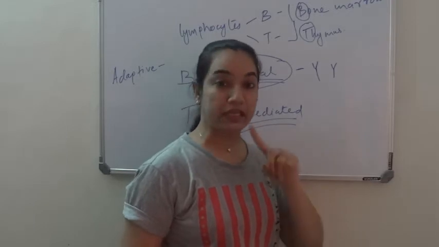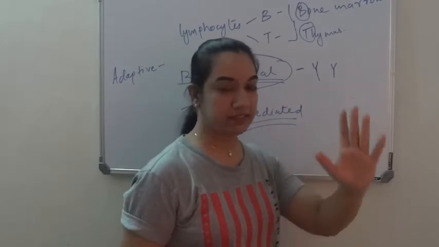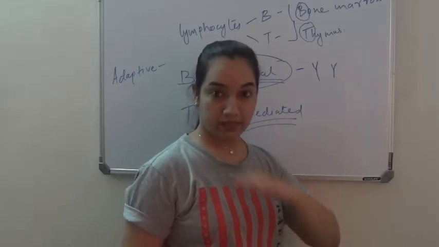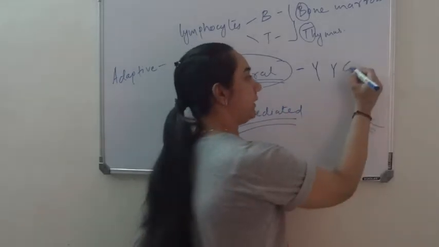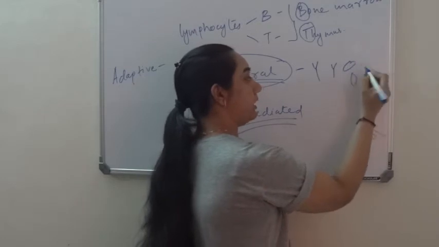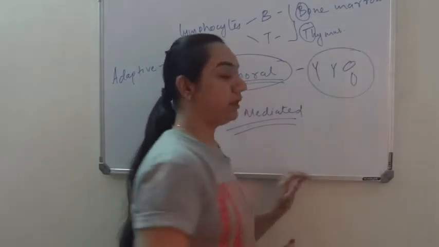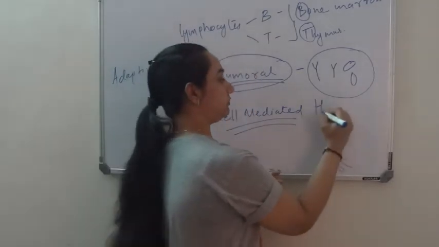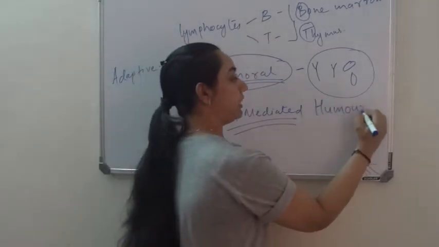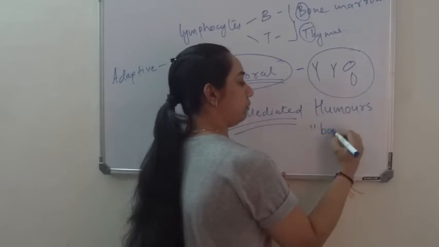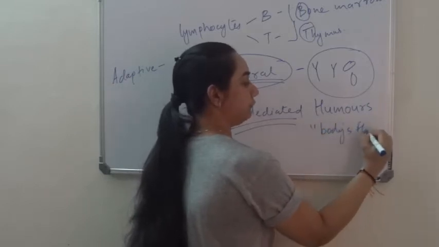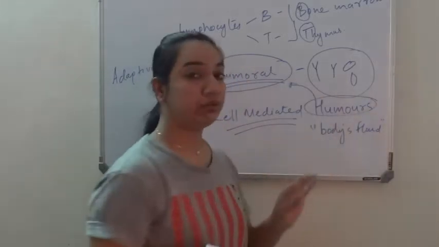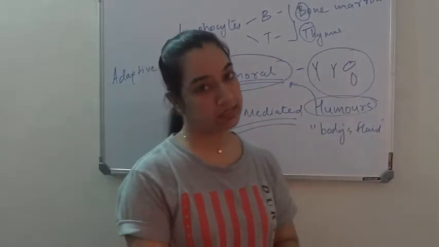Bacteria which has not yet infected the cell, or maybe it is infected, but the part of antigen, the antigen which is in the blood, it is fighting against that. Okay, so everything is there in the blood, in the fluid, that is humors. That means the body's fluid, and thus the name humoral immunity by B cell.